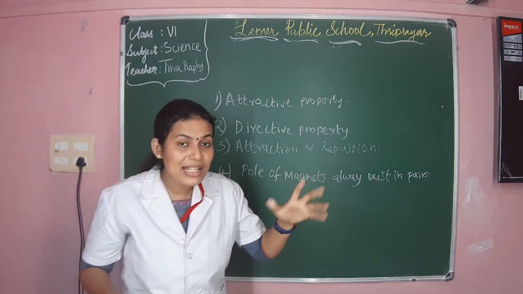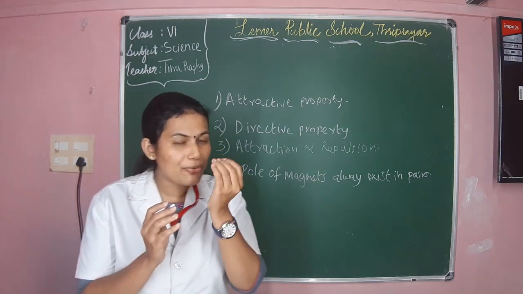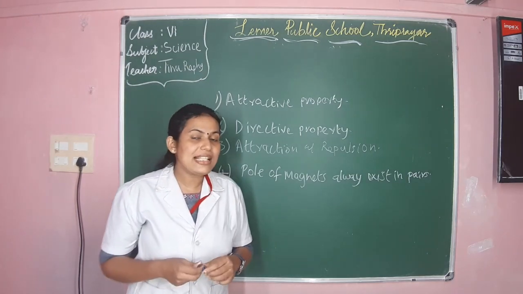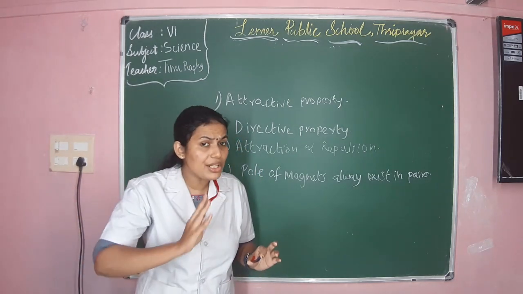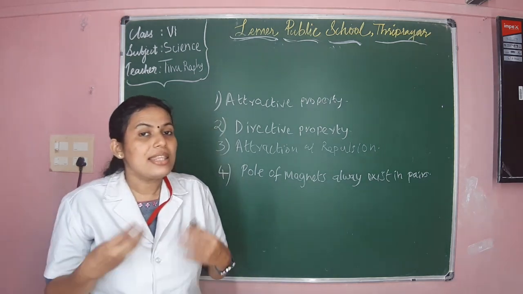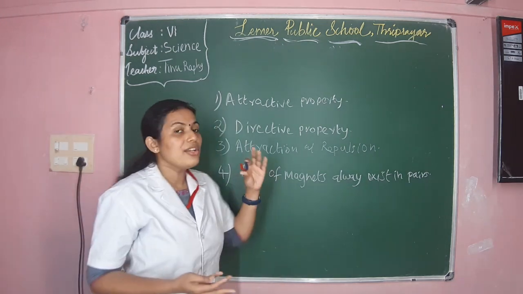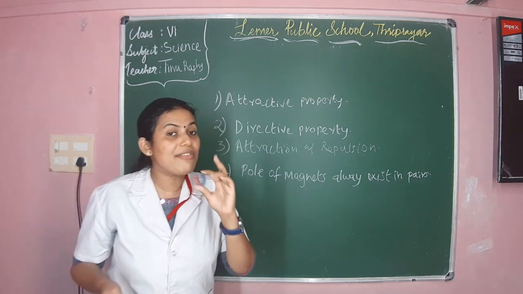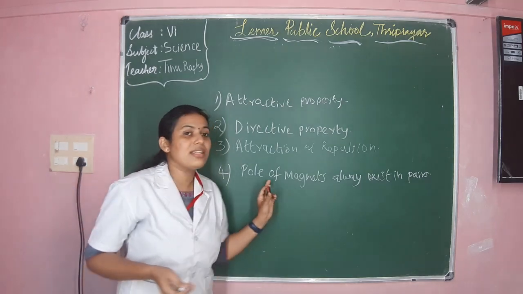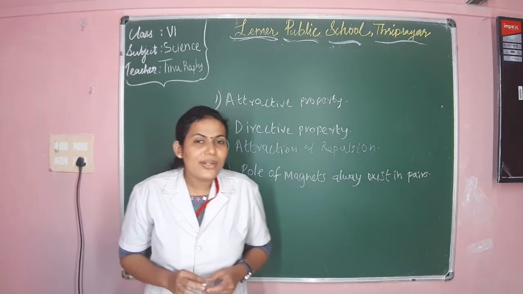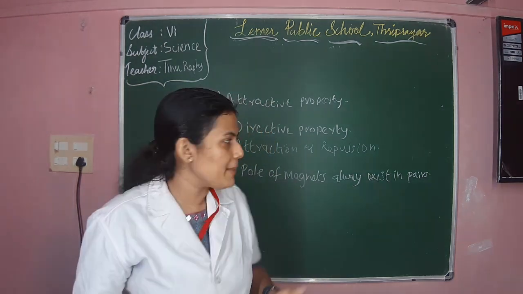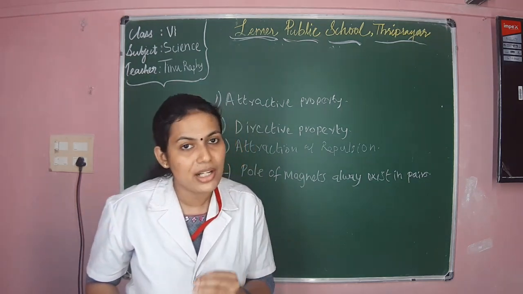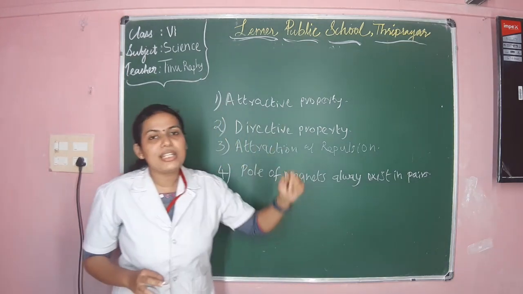Though it is a big, large magnet or a small fragment of a magnet, it will have a north pole and south pole. As an example, if this magnet is fragmented into many small pieces, each piece will have a north pole and south pole. That is what the fourth property is. So dear children, I hope you understood that the poles of the magnet always exist in pairs. These are the four properties of magnet.